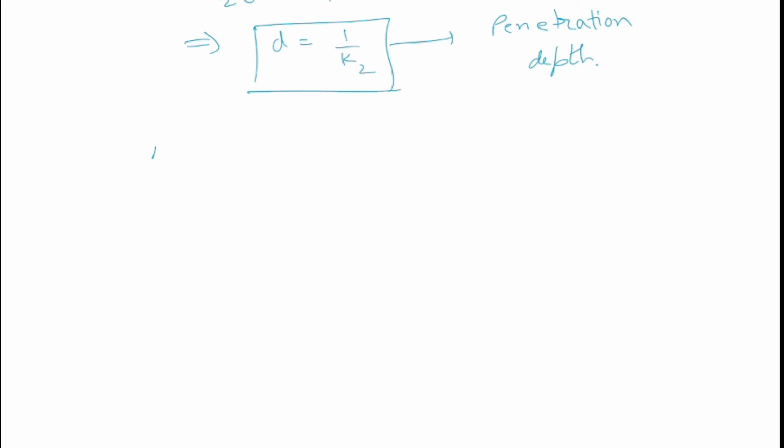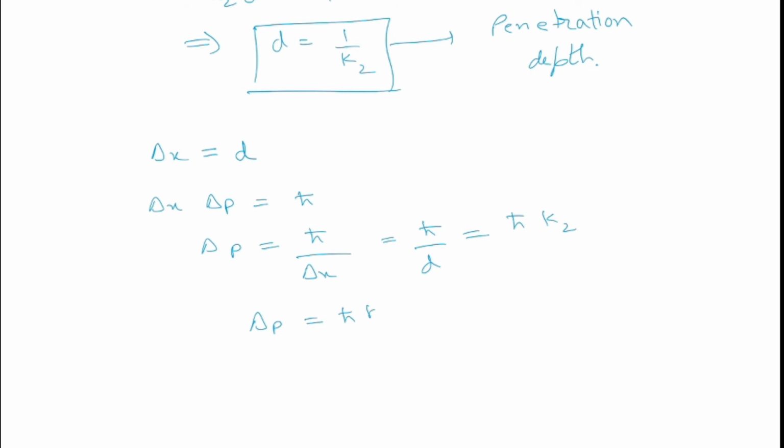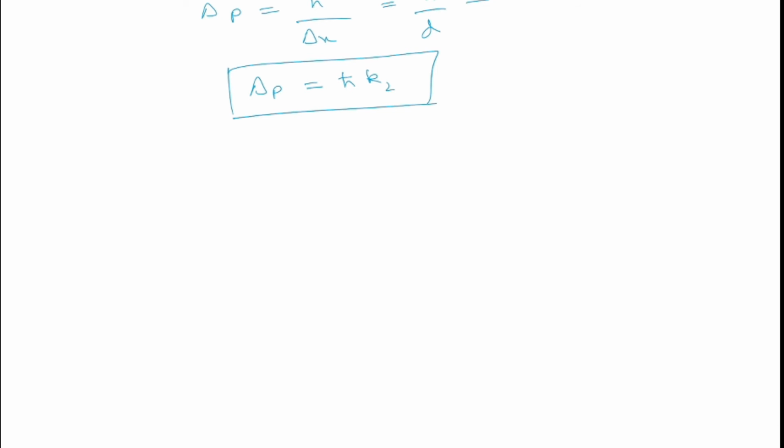So now we have this uncertainty in position. Using the Heisenberg uncertainty principle, del x del p equal to h cut, from here we can say that del p is equal to h cut by del x. Now del x is our d. So h cut by d, that is h cut k2. So we get del p equal to h cut k2. This is our uncertainty in the momentum of the particle.